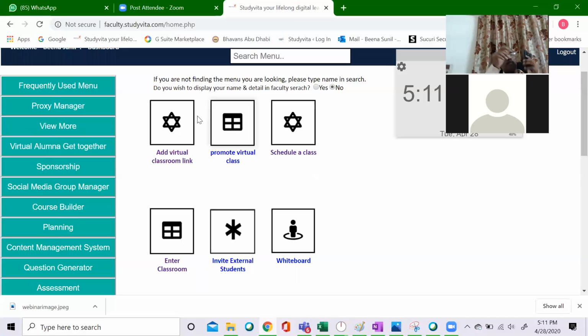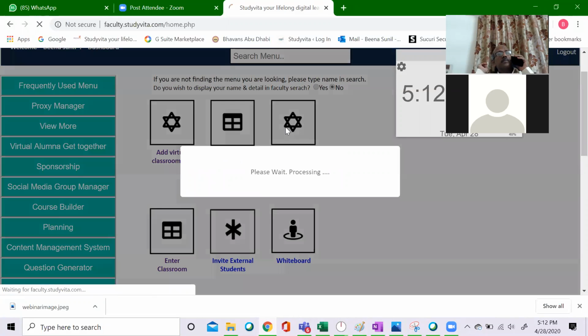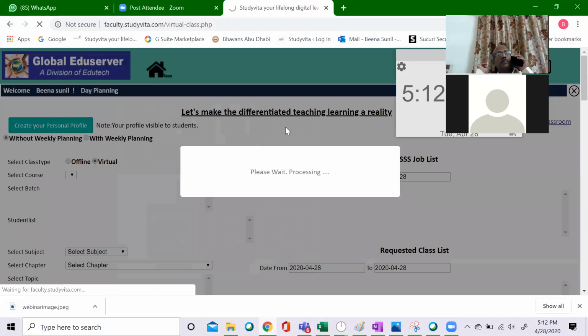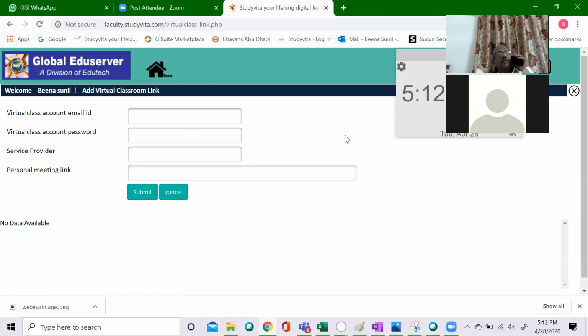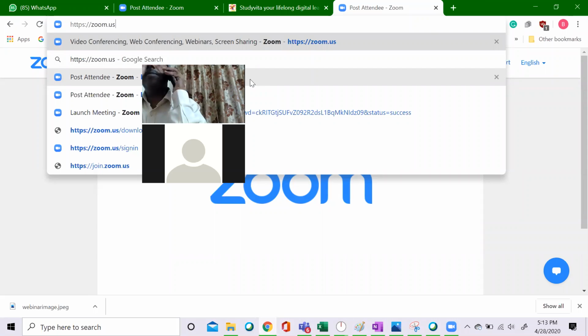The first time anyone is doing this, they will have to add the virtual classroom link here. Sometimes it may ask me also. Let me just see if I'm trying to schedule a class. Because before bringing this concept, this was done. Give me a second. What is it? Virtual classroom link. Anyway, good that it came.